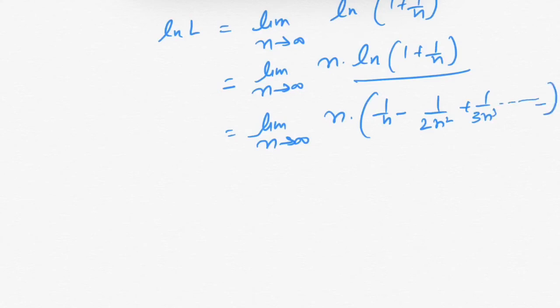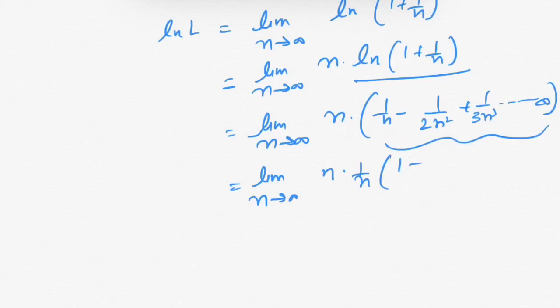Up to infinity. Now this equals limit n tends towards infinity, taking common 1 over n from this bracket, we have n into 1 over n into (1 minus 1 over 2n plus 1 over 3n square and so on). So this n will cancel out.